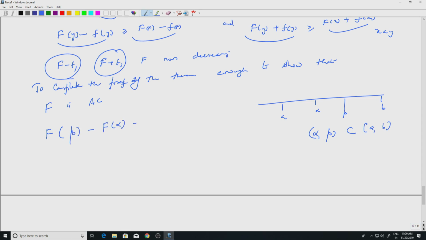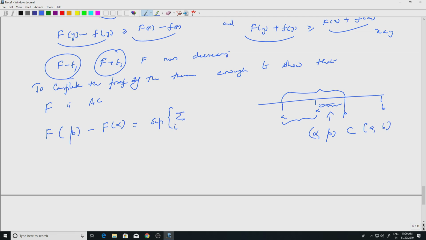So this is something you will have to check. Capital F at beta is you take partitions of this interval and then take the supremum over something. Capital F at alpha would be you take partitions of this interval and then take the supremum of things, right. So when I subtract, I should get partitions of this and supremum over that, right. So F beta minus F alpha is simply the supremum over the partitions over this interval,